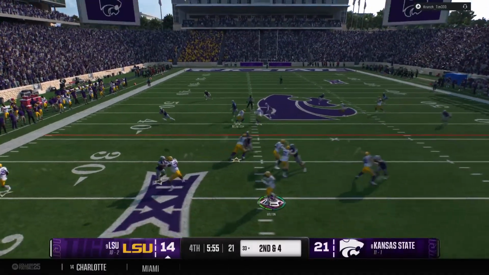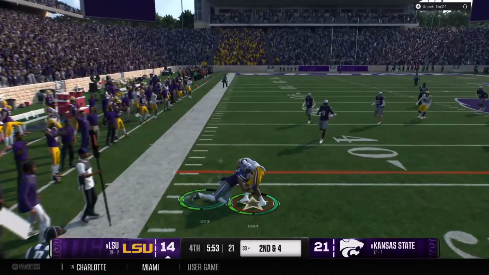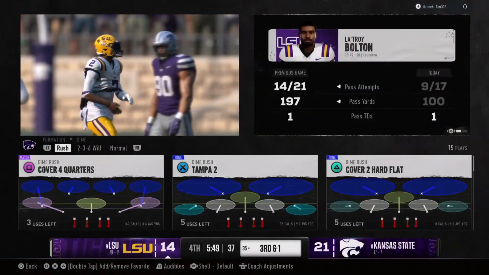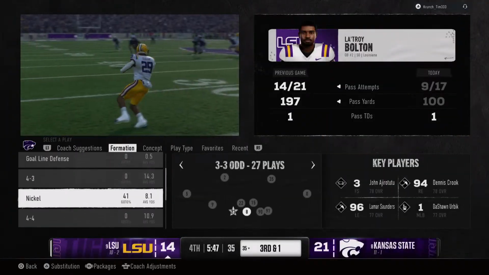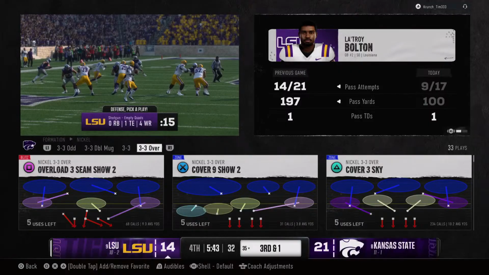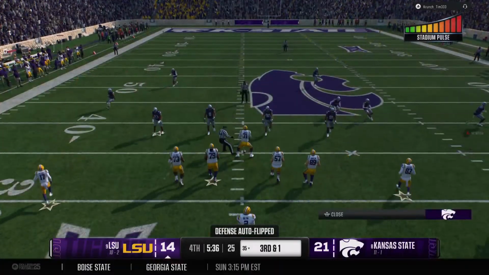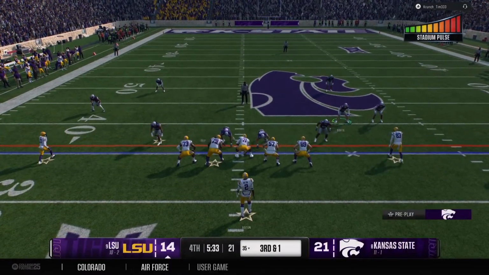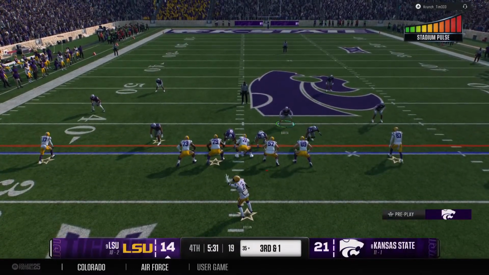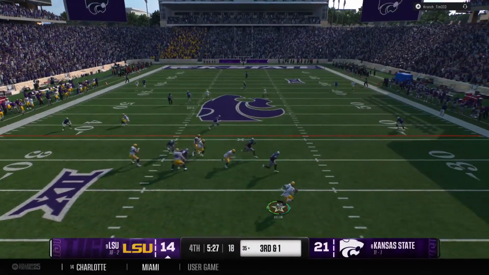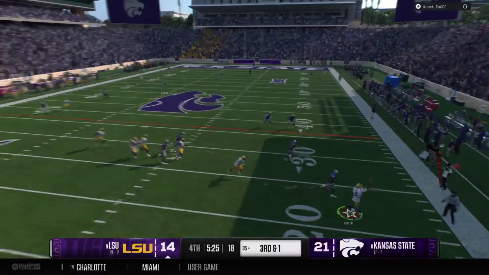Here's the snap. Looking to throw here. Here's an easy completion to the back out of the backfield. Defense makes the stop, very close to a first down. Made the catch, but he was surrounded, Kirk. Not much room to run. They did a really good job that time of leveraging him out in space. I thought he might have a chance to shake loose because he is so elusive. But defense, as you said, did a really good job in the open field surrounding him. Just nowhere for him to go to pick up any more positive yards.